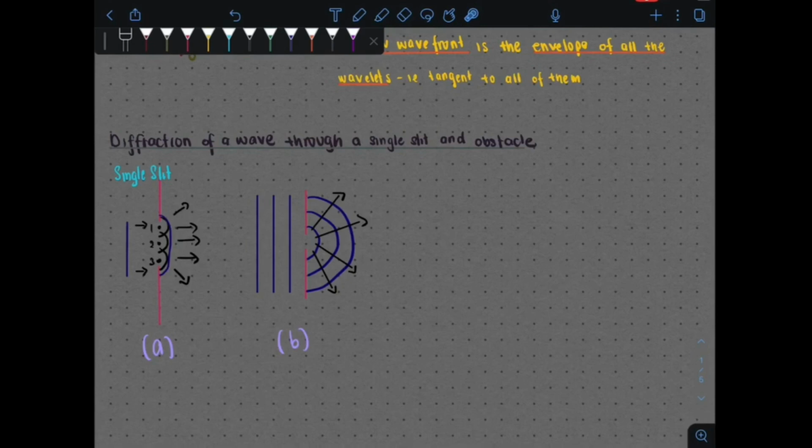Huygens principle suggests that in conforming to the curved shape of the wavelets near the edge, the new wavefront bends or diffracts around the edges, applied to all kinds of waves including light.